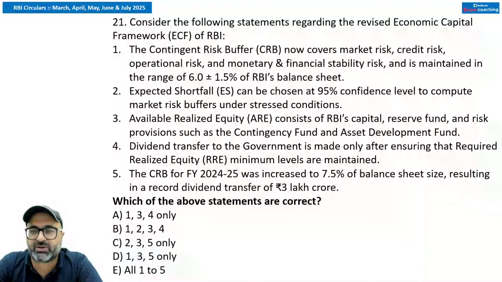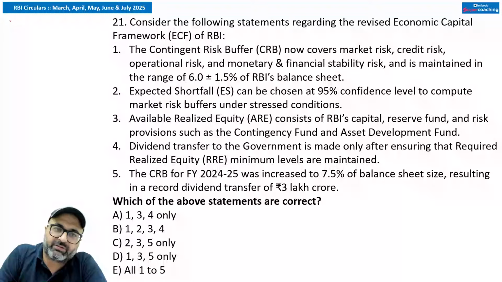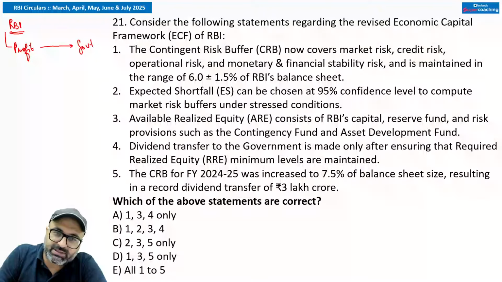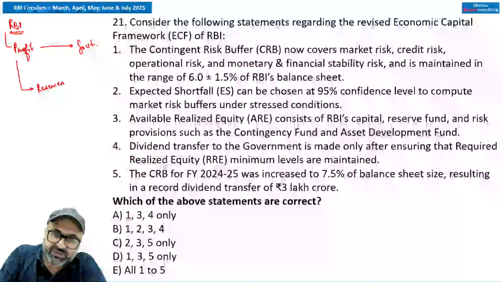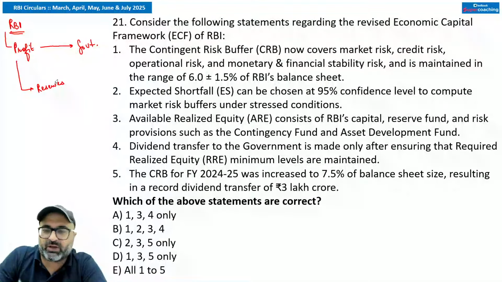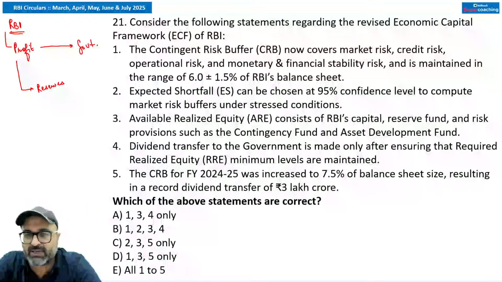The next question is related to the economic capital framework. I hope the economic capital framework is clear to you, which means the framework used by RBI to decide what amount out of its profit needs to be transferred to the government as a surplus. Before transferring its profits to the government as a surplus, RBI is required to keep certain reserves in order to counter losses in the near future. For that profit distribution purpose, this initiative has been taken, and this review is recommended every 5 years from 15th May 2025 for the next 5 years. Every 5 years this will be reviewed.